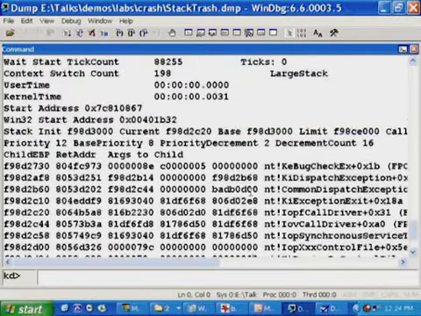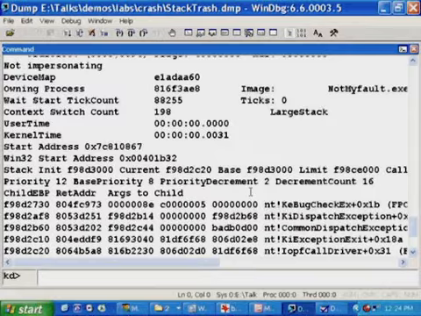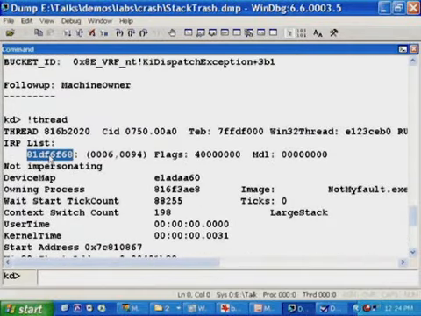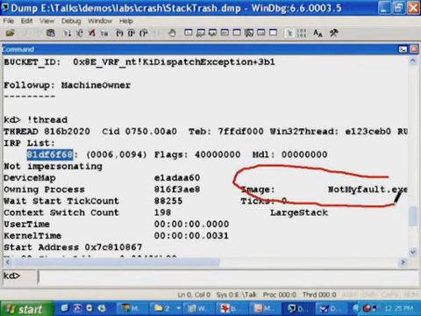So I'm going to type bang thread, and this shows us the currently executing thread on this processor at the time of the crash. What I'm going to do is rely on some advanced internals information, just to demonstrate how you can put together various kernel debugger commands, get some experience with this, and try to reach for a clue. By the way, without even looking at this data structure, Mark, the bang thread command, if we look on the right side of the screen, does indicate the process that owns the thread that was executing. So this crash, which the debugger couldn't analyze, by using the bang thread command, we see that we were running a thread inside your NotMyFault program. So we kind of got the answer just looking at that.